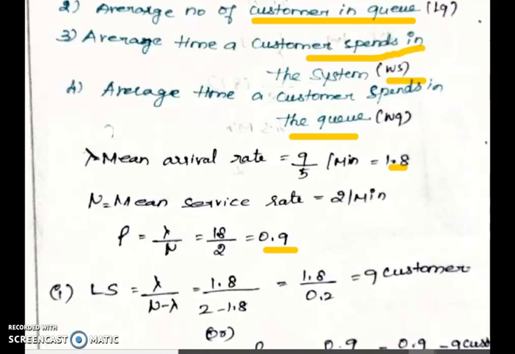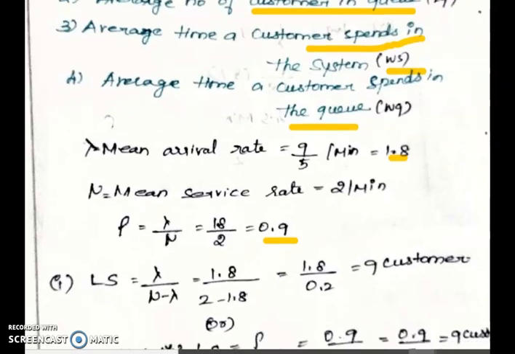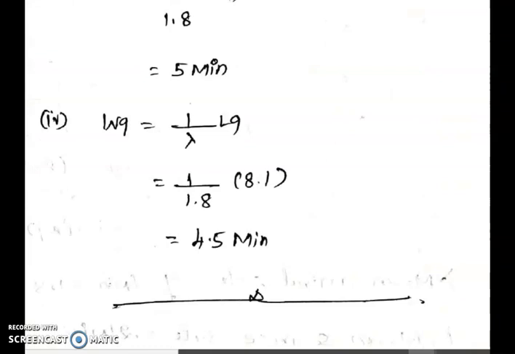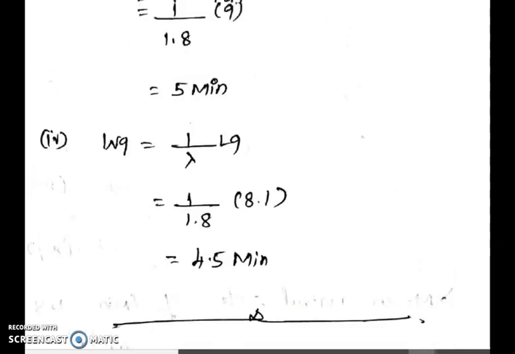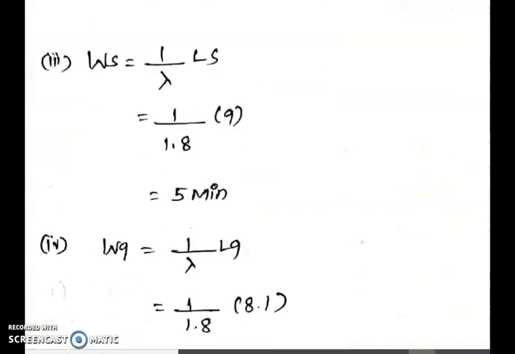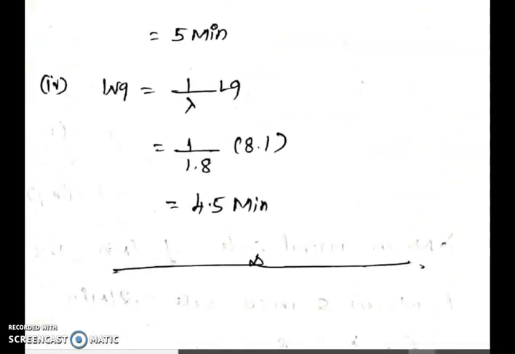Fourth, we have to find the average time a customer spends in the queue. The time a customer spends in the queue is WQ equals 1 by lambda times LQ: 1 divided by 1.8 into 8.1. So it will be 4.5 minutes. The customer will spend 4.5 minutes in the queue. This is what we discussed about the queuing model, the first model.